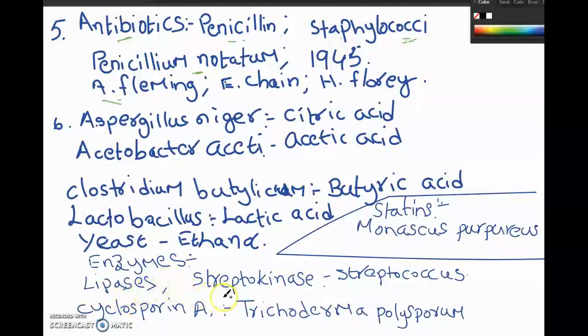Another enzyme produced is called streptokinase. It is produced by the bacterium called Streptococcus. This Streptococcus bacterium is genetically modified a little and this enzyme is produced, which is called streptokinase. Remember this. This enzyme is very important because it's used as a clot buster. What is a clot buster? Clot, C-L-O-T, clot buster.